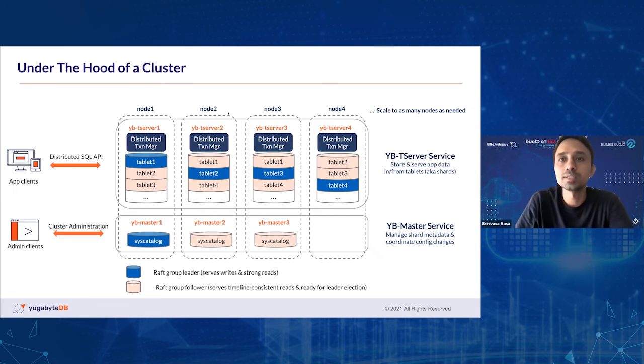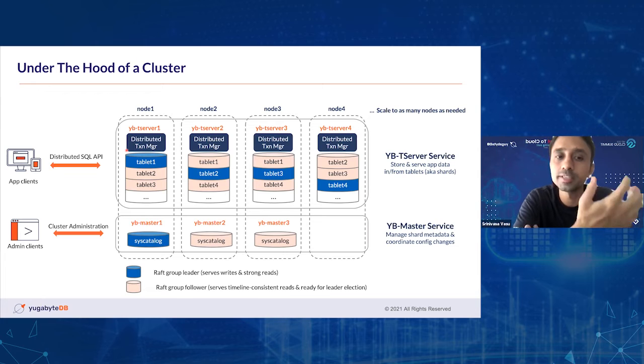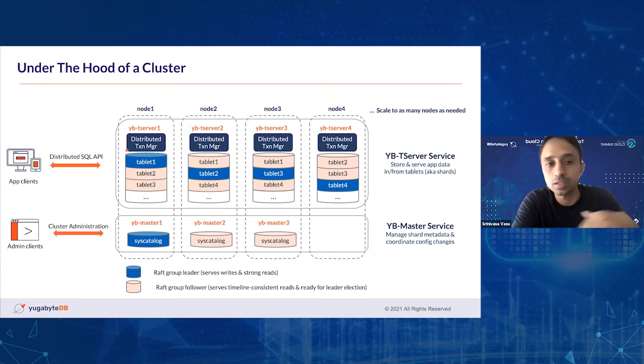So if you look at just tablet 1 alone, this is a cluster that's defined with a replication factor of 3. So what does it signify? A replication factor of 3 indicates that for every data shard that I create in the system, I always need to have 3 copies maintained in the system, right? It's more about defining your desired configuration, and the system makes sure that your actual configuration is always the same as the desired configuration, as long as you keep the minimum prerequisites in place, right?